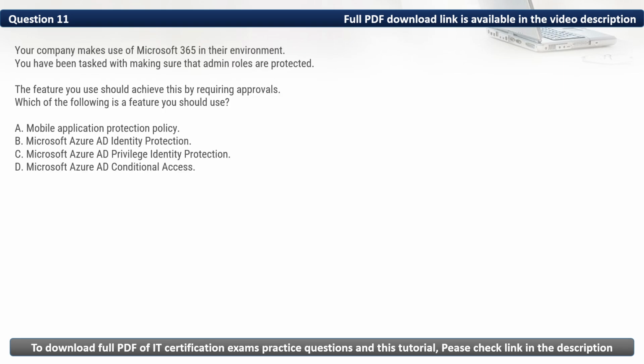Question 11. Your company makes use of Microsoft 365 in their environment. You have been tasked with making sure that admin roles are protected. The feature you use should achieve this by requiring approvals. Which of the following is a feature you should use?